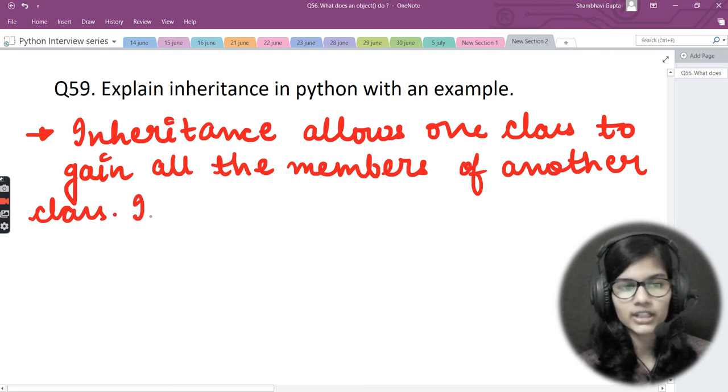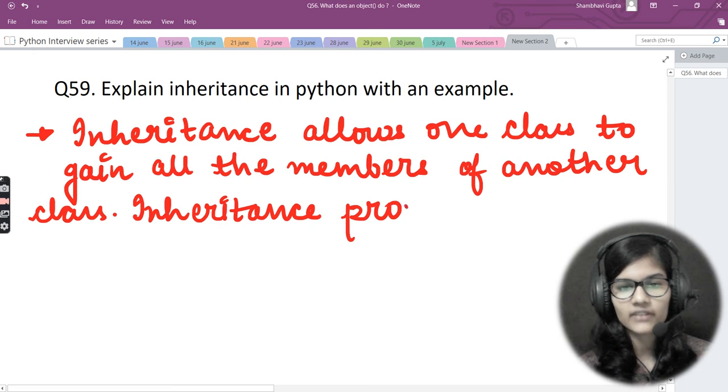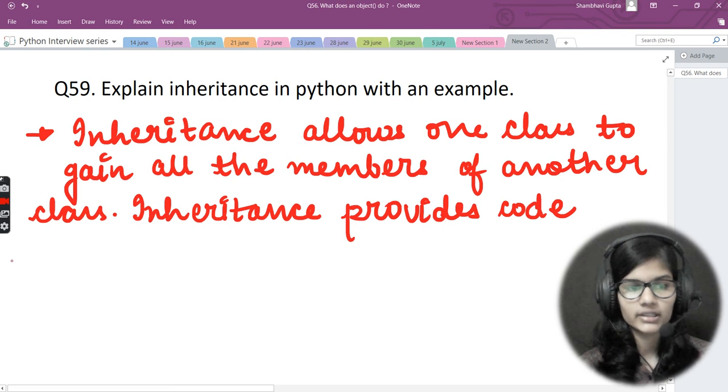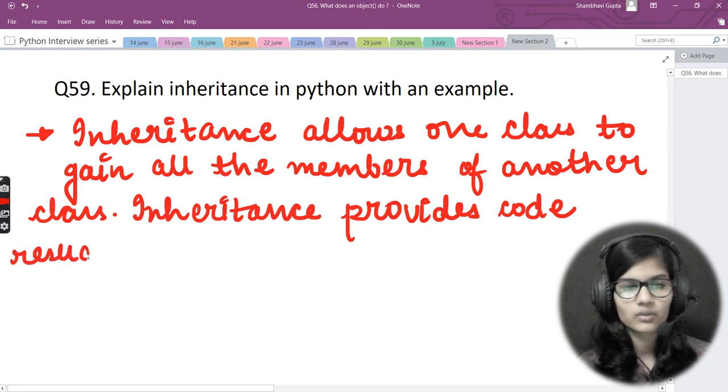Fine. So after that I put a dot, and I would just write here, inheritance provides. Now what's the feature, why do we choose this? So inheritance provides code reusability. Code reusability. So inheritance provides code reusability.